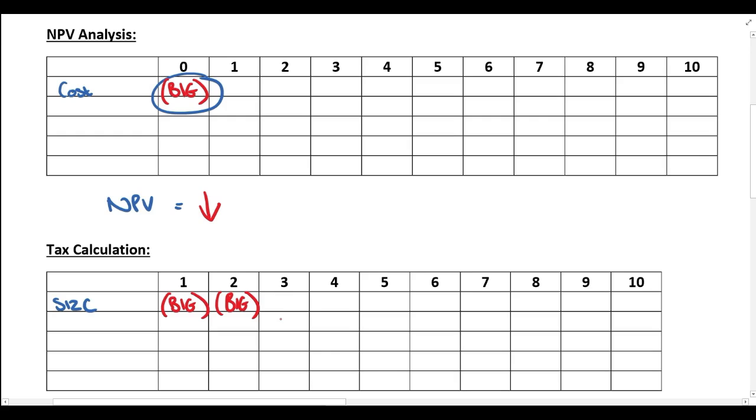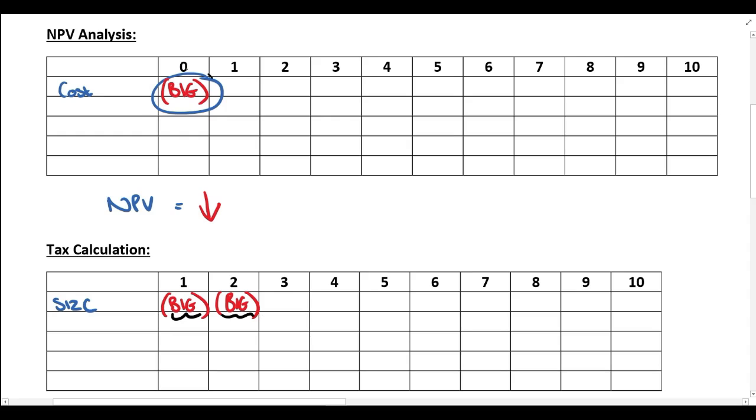So let's say, for example, the cost of the machine is 80 million Rand if they pay now. So I'm assuming an exchange rate of £1 is equal to 20 Rand. Then obviously in year 1, they're going to claim 40% of 80 million, in year 2, 20% of 80 million, etc. However, let's assume that over the next 90 days, the exchange rate deteriorates and it's no longer £1 is 20 Rand, it's now £1 is 21 Rand. Then instead of the machine costing 80 million Rand, the machine is now going to cost 84 million Rand.